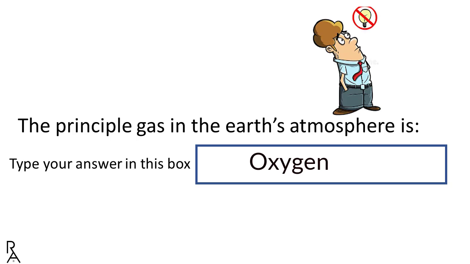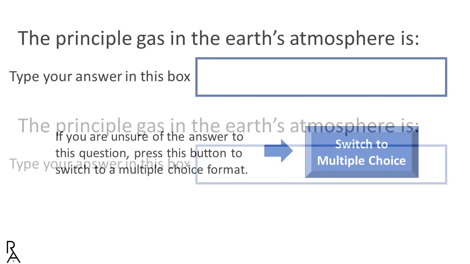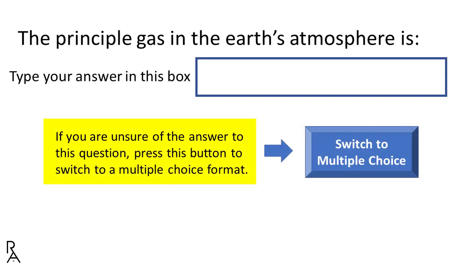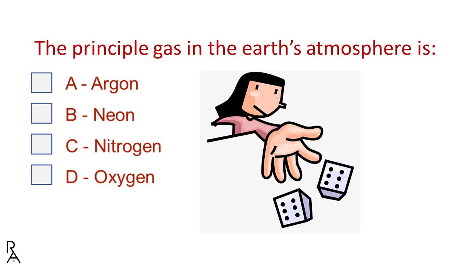This is due to the second feature that differentiates Muset. Below the fill-in-the-blank answer, there is a button labeled, "If you are unsure of the answer to this question, press this button to switch to a multiple choice format." However, this reintroduces the chance of guessing.